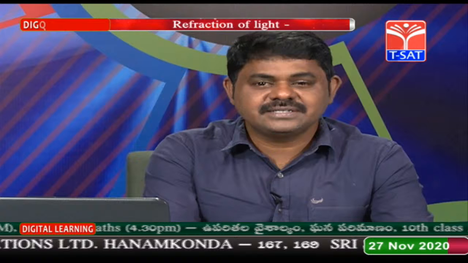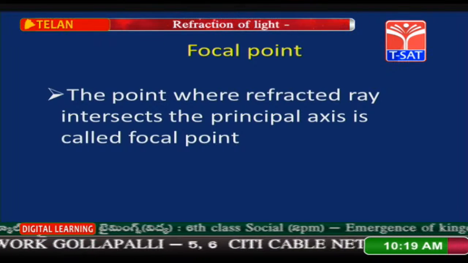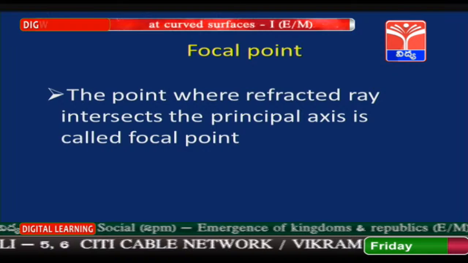Dear children, in all these 4 pictures, the light ray is incident parallel to the principal axis and it is going to meet the principal axis at one point. The refracted light ray, where it is going to hit the principal axis, that point is known as focal point. You can observe the focal points in all the 4 cases. Now, let us try to define what is focal point. Focal point: the point where the refracted ray intersects the principal axis is called focal point.